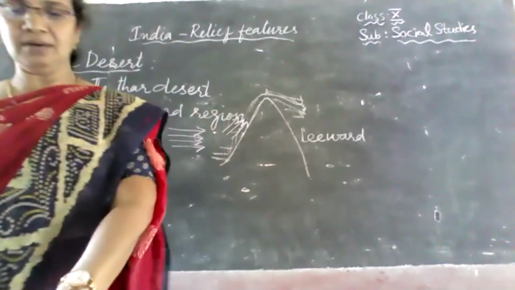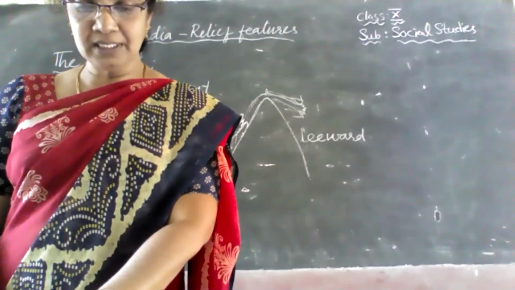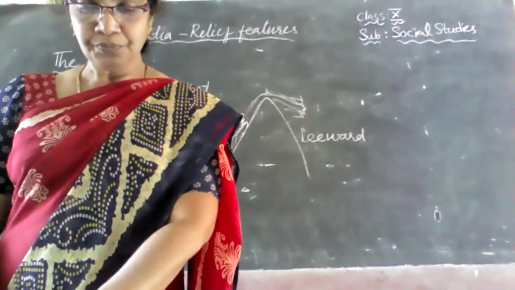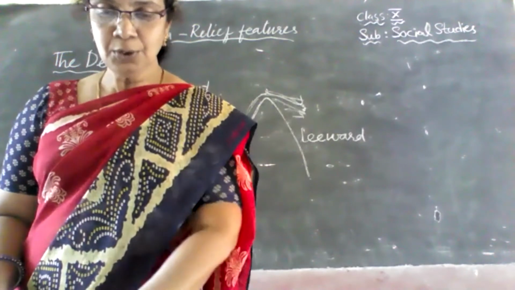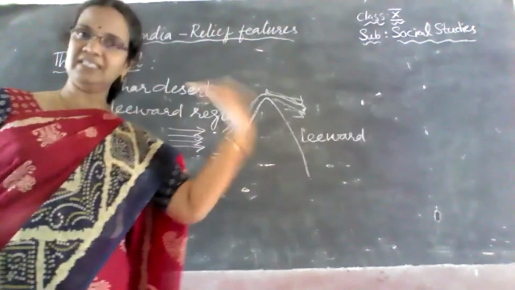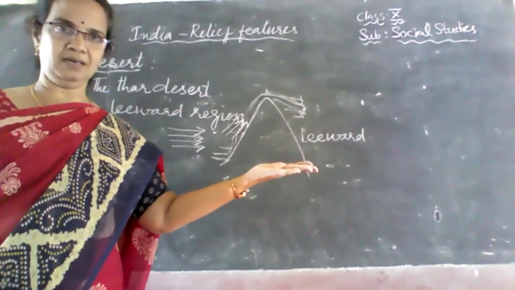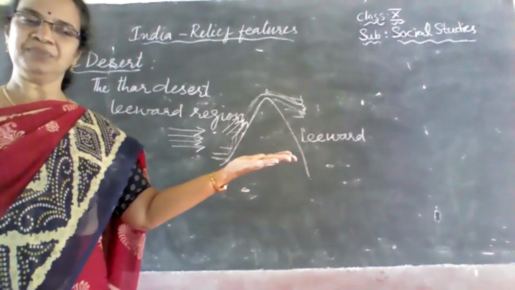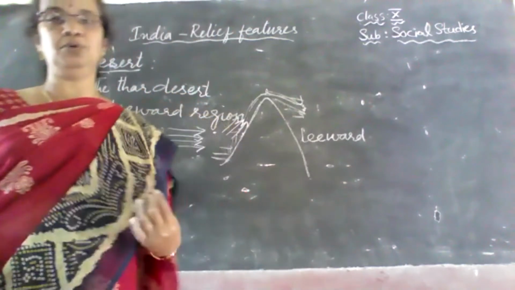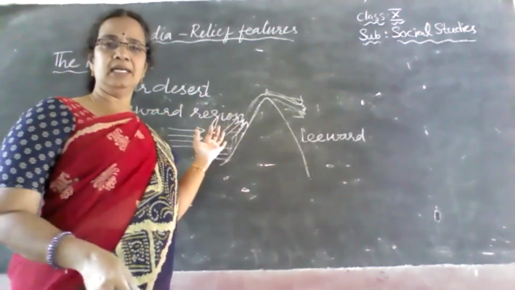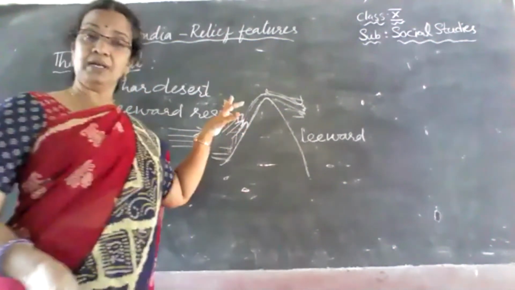Just get into the physical map on page number 10. You can see the Aravalli Mountains here in the north. To the other side, that means the western side, what will happen? There is no water, no rain. The winds do not carry any moisture. That is why no rains are there, and towards the west of the Aravalli Mountains, the leeward side is formed, and because of that, they are very dry.